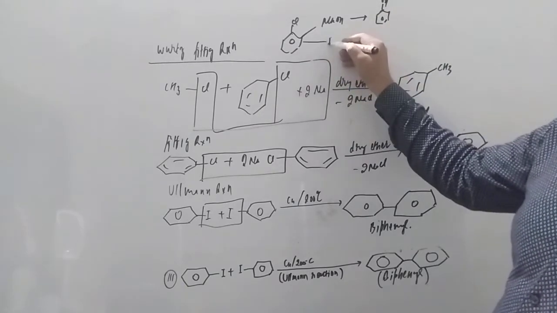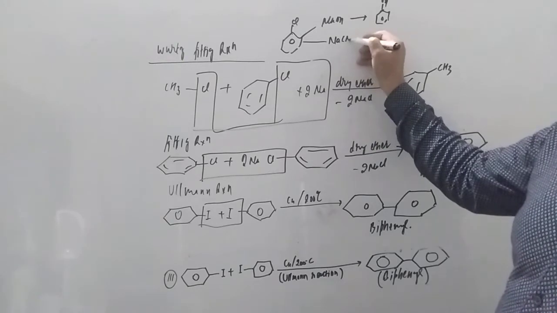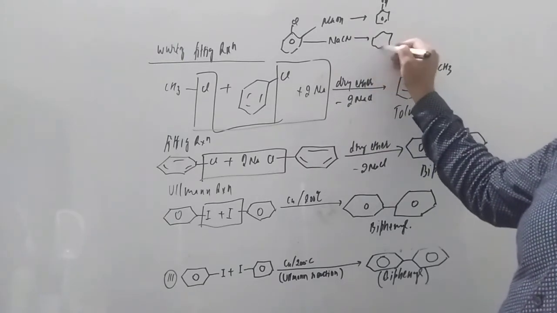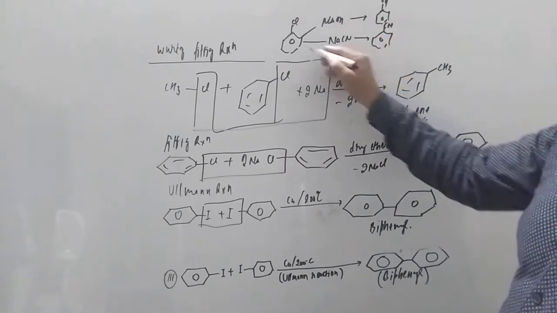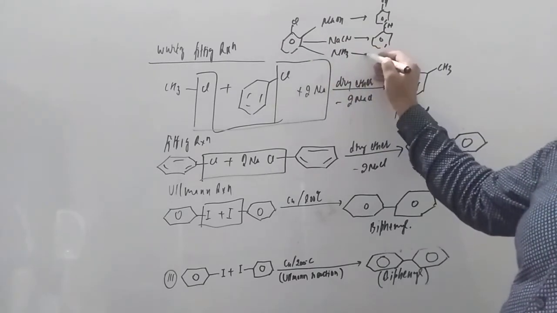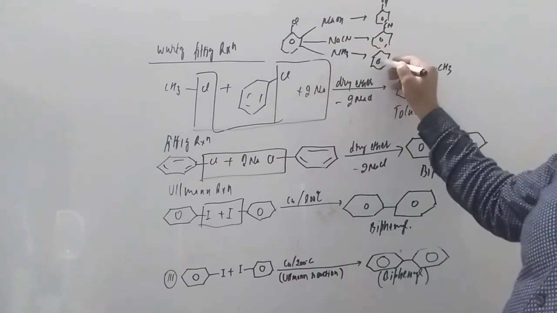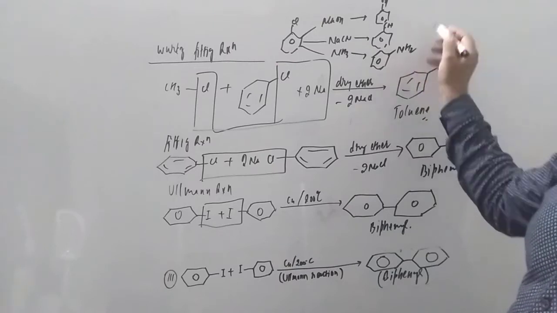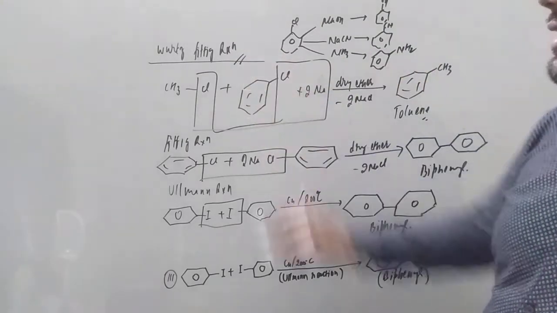If you treat it with CuCN, it gives cyanobenzene. If you treat with NH3, it gives aniline, which means the NH2 group got added. Secondly, we studied the coupling reactions.